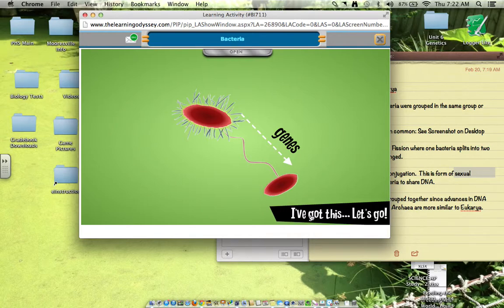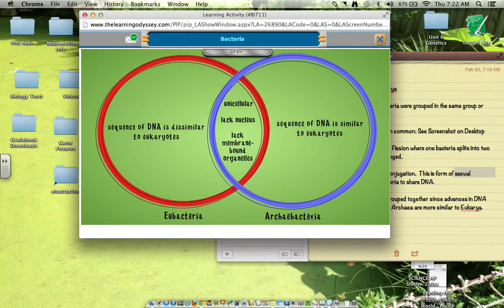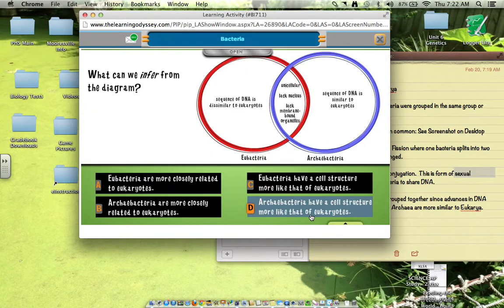All right, let's move on. So, we can sum up the similarities and differences between eubacteria and archaebacteria using a Venn diagram. What can we infer from the diagram? All right, so let's look at the diagram. Eubacteria, sequence of DNA is not similar to eukaryotes. Archaebacteria, sequence of DNA is similar to eukaryotes, and then they're all unicellular, they lack a nucleus, and they lack membrane-bound organelles.